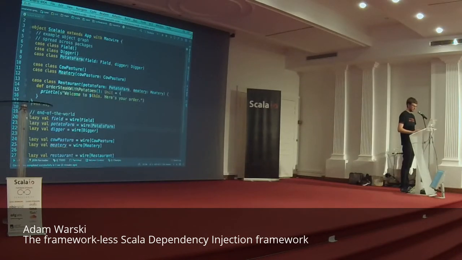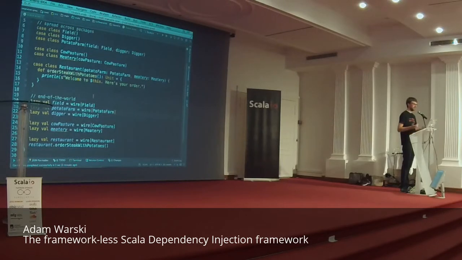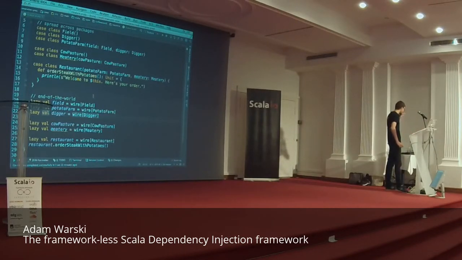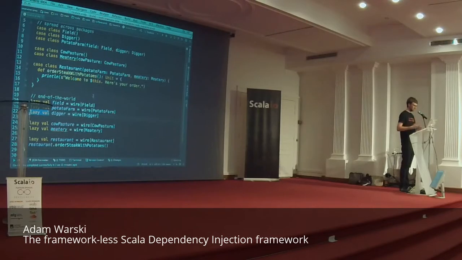And yeah, so that code will generate your potato farm with the right dependencies, and you don't have to write it. Okay? Okay, so that's MacWire, and that's the basic idea. So how can we extend that a bit further? So the first thing is that so far we only had dependencies which are singleton scoped, right? So all of these classes, all of these instances in the scope of that application are effectively singletons, right?